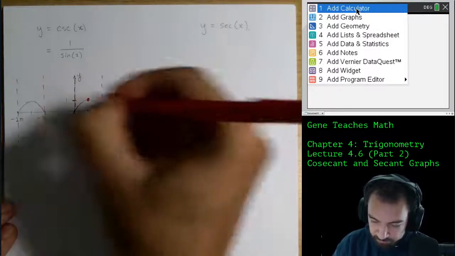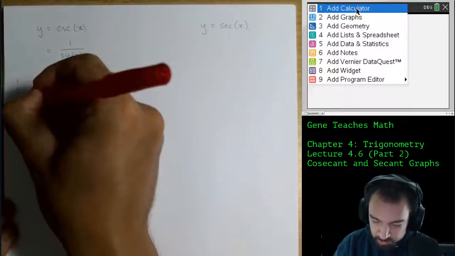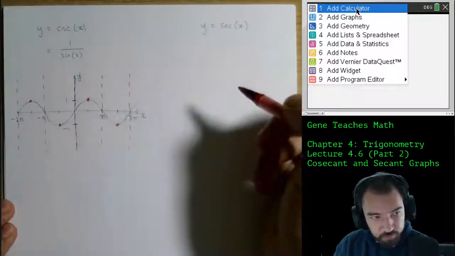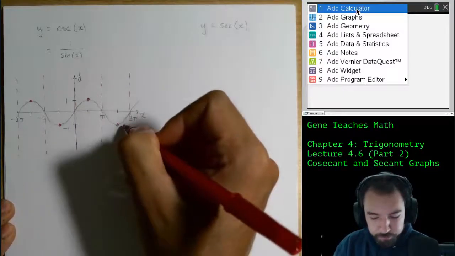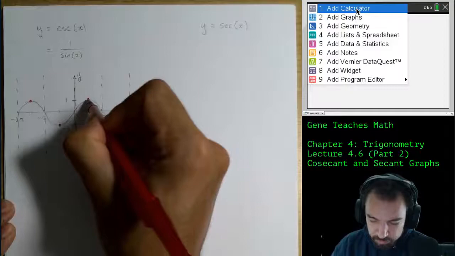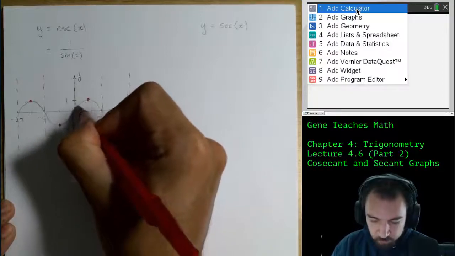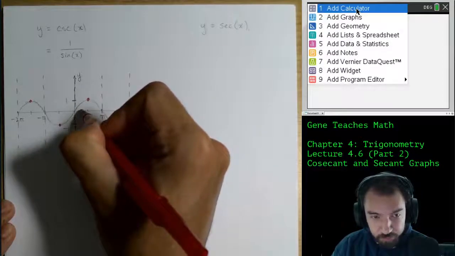Okay? Then, when I have a y value of 1, 1 divided by 1 is just 1. When I have a y value of -1, 1 divided by -1 is just -1. So the graph, which I'm drawing in red, this is going to be cosecant of x, is going to overlap with the pencil graph y equals sine of x every time I'm at the maximum or minimum. Then, if I have 1 divided by a positive number, my answer is positive.